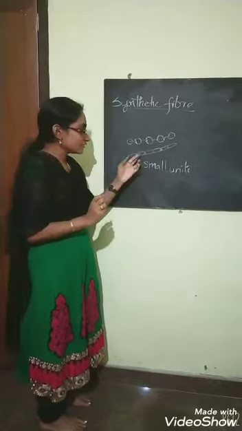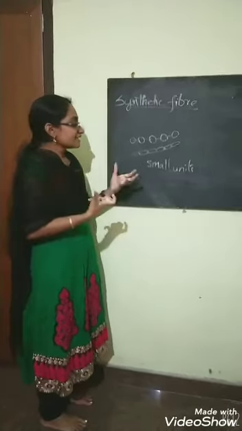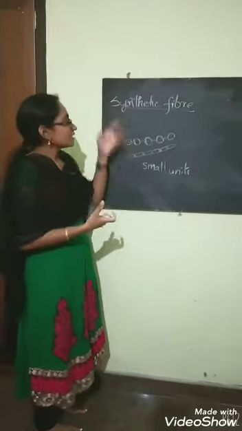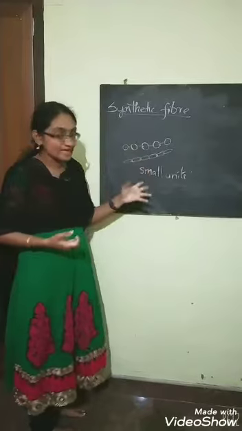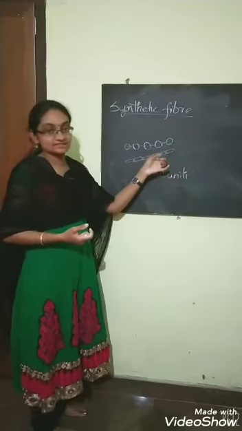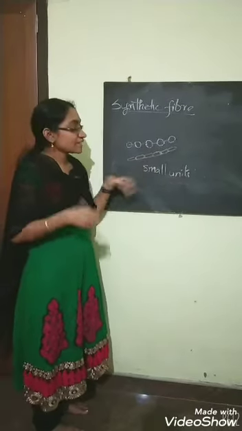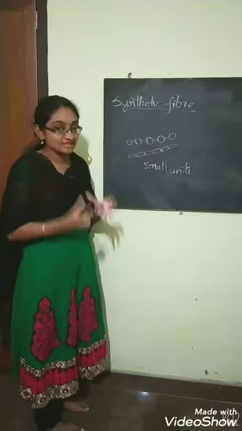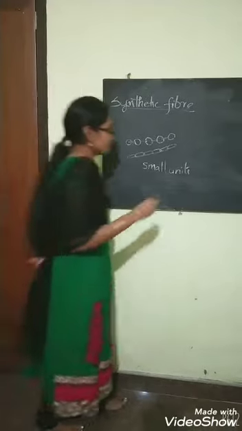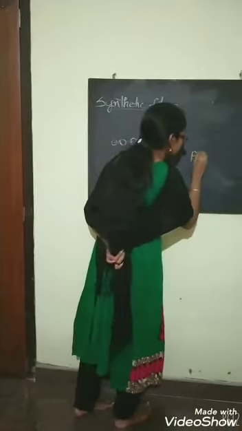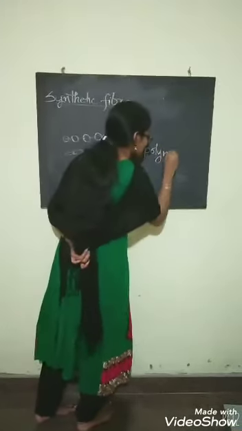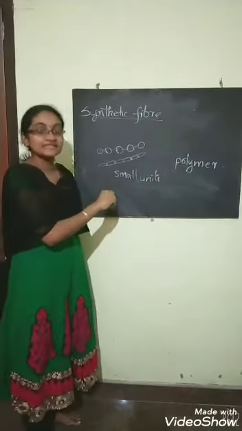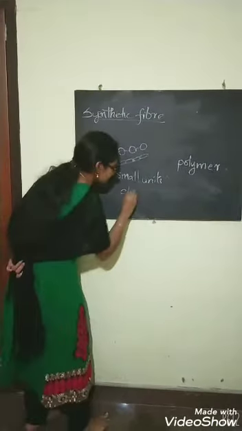That is what we just did. Synthetic fiber also has small units like this, and by combining these small units they form a polymer. The small units here are chemical substances.